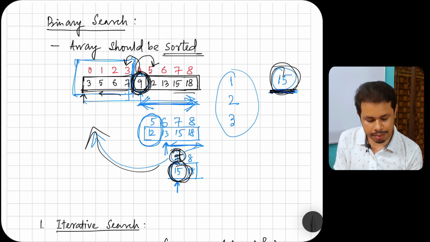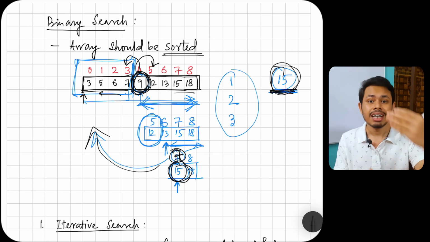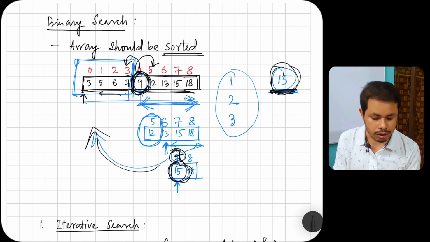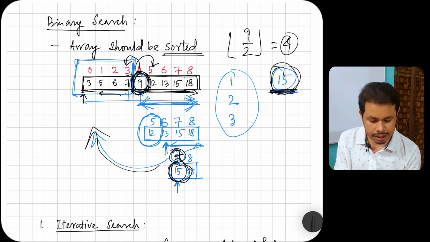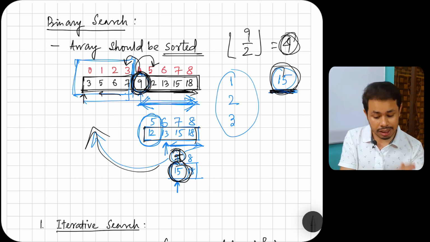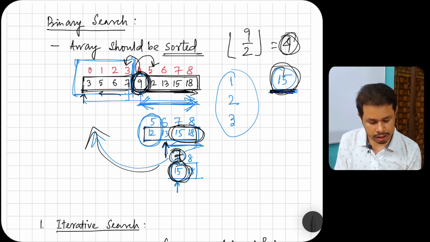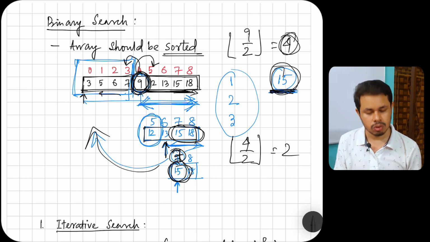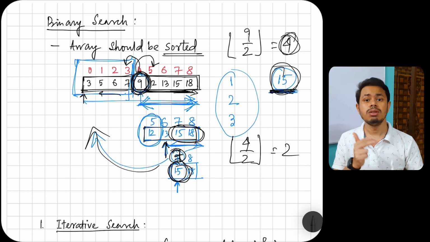So if it is the middle element, the next domain of elements, where we will search, the number of elements will be reduced by 2. There are a total of 9 elements, it would be reduced by 2. What would be the floor? It would be 4. How many elements are left? 4. Right? 12, 13, 15, 18. How many elements do we need to search in the subsequent stage? Again, we find the middle element. We find that this is our search domain. The remaining elements are 2. 4 by 2 floor equals 2. Right? So every time the number of elements that we need to search is reduced by 2.